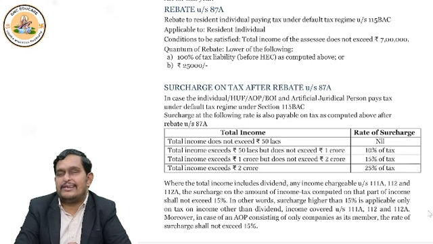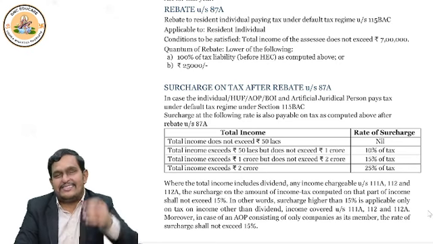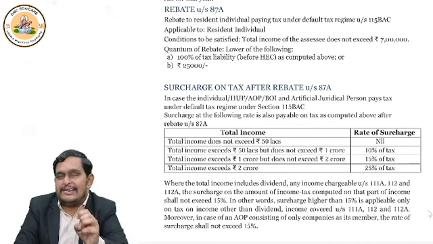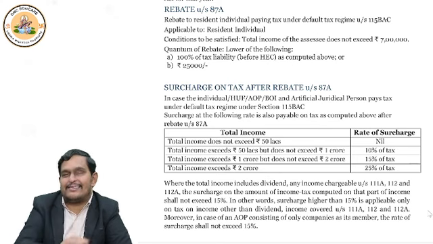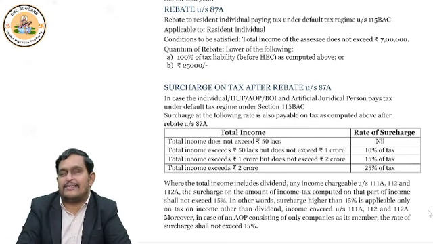Now, are 25%, 15%, 10% on income or on tax? Please answer. Correct, it is on tax. It is calculated as a percentage of tax. When we check these limits, we check the income. When we apply the rate, we apply it on tax. This difference you should be able to understand.